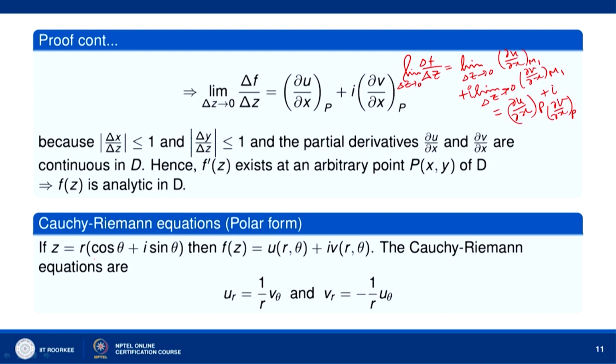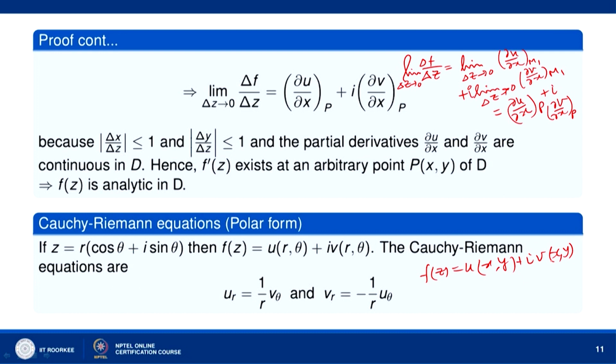Now, let us consider the Cauchy-Riemann equations in polar form. If z is equal to r cos theta plus i r sin theta, then we have f z equal to u x y plus i v x y.